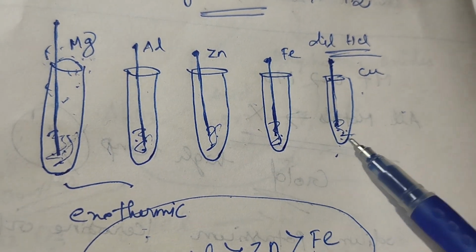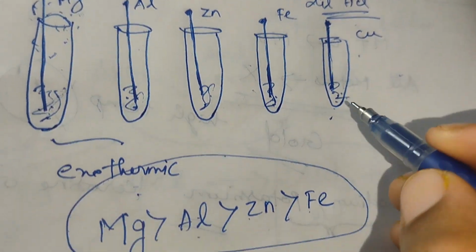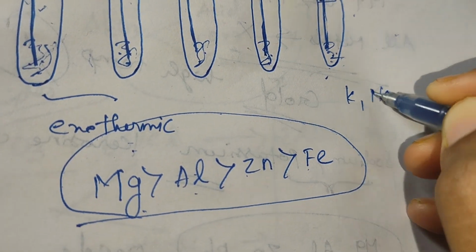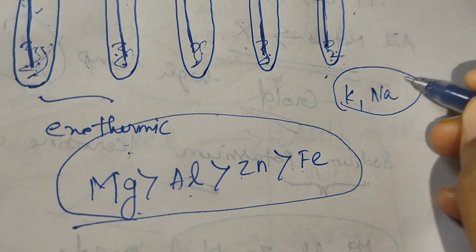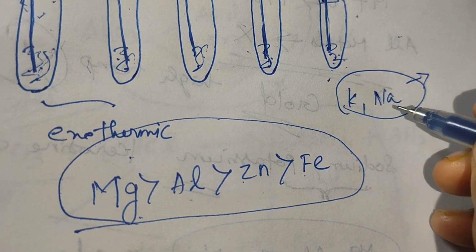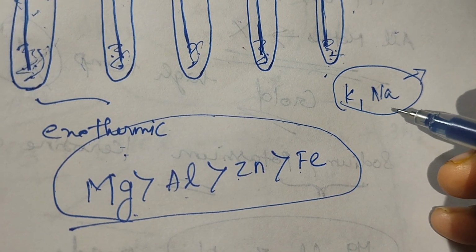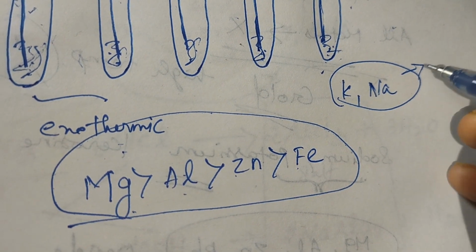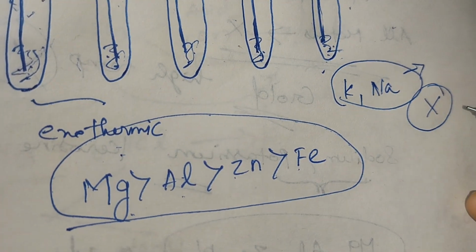But you should not check with sodium and potassium. These two metals you should not take, because they react very vigorously even with cold water and catch fire. So you should not react these two metals with acids.